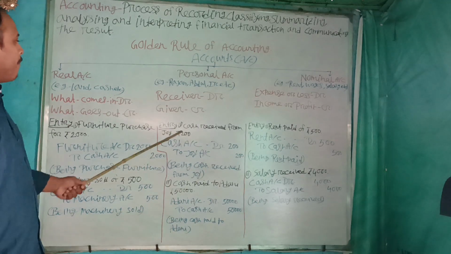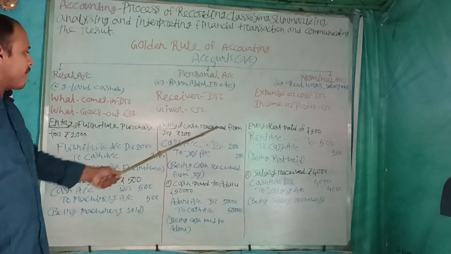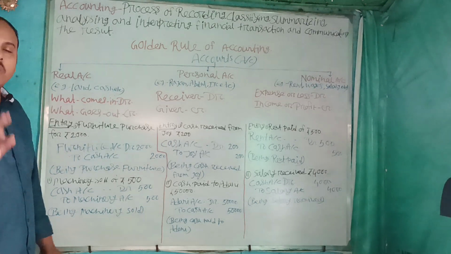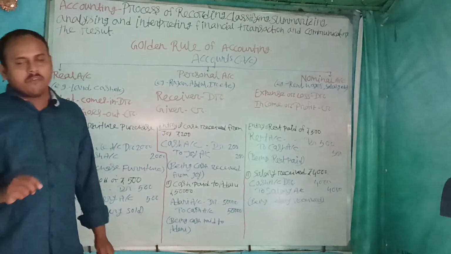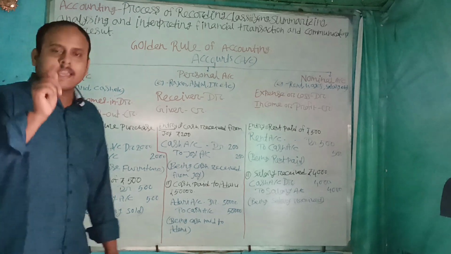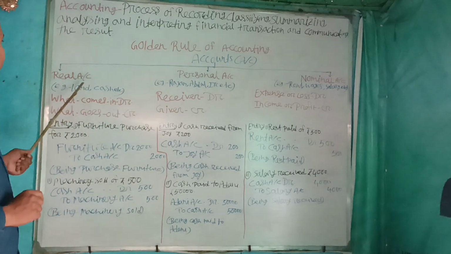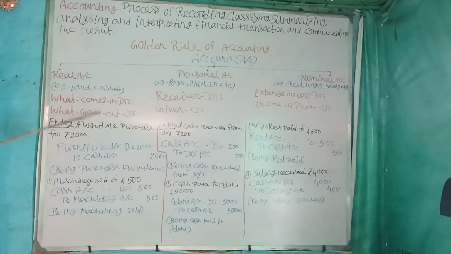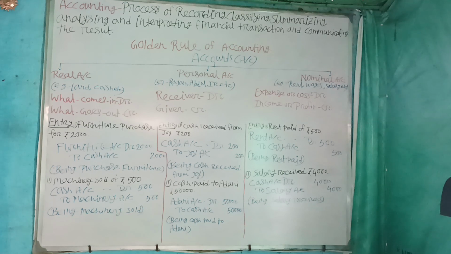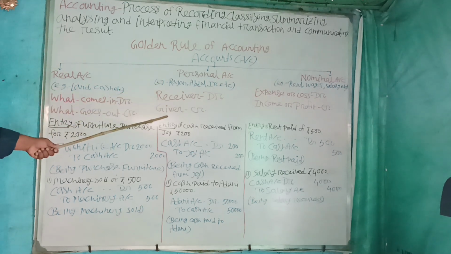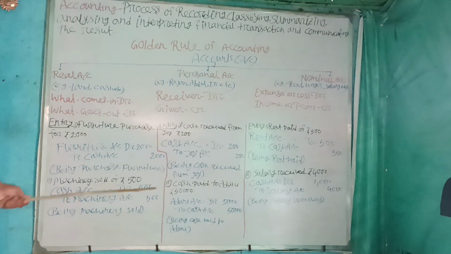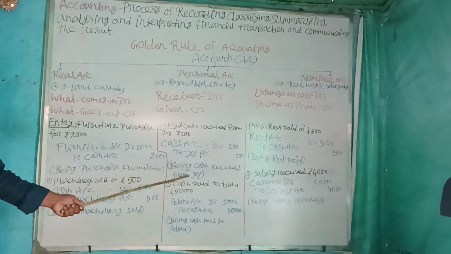Take an example. Number 1: Cash received from Joy, rupees 200. We received from Joy. So here we identify two accounts. First, cash. Second, Joy. We received cash, so cash comes in. Cash is an example of a real account that comes in. For that reason, cash account will be debited. Who gives? Joy. Joy is an example of a personal account. Here Joy is the giver. For that reason, to Joy account 200. Narration: being cash received from Joy.